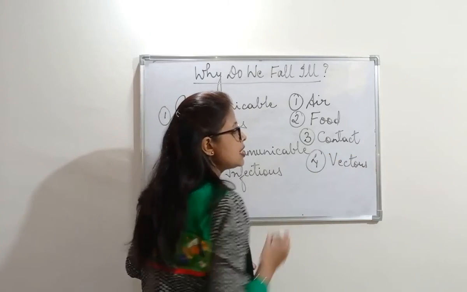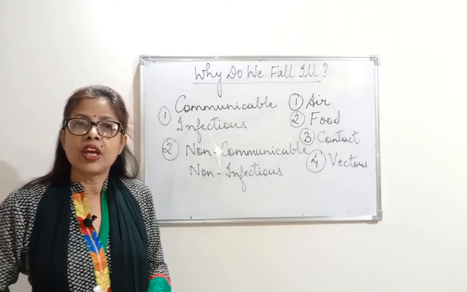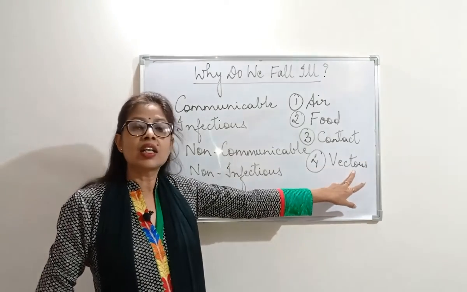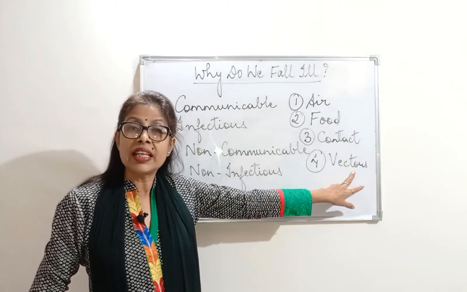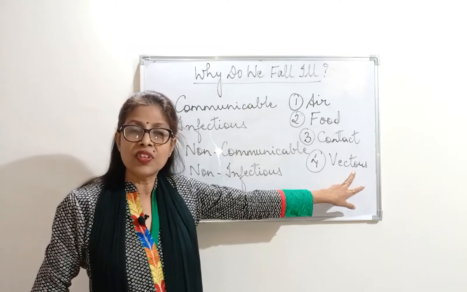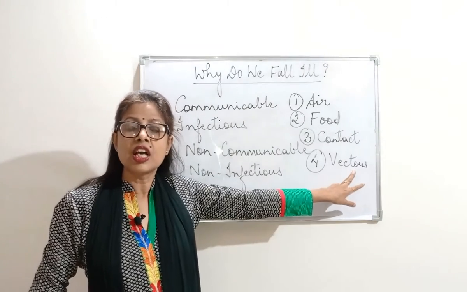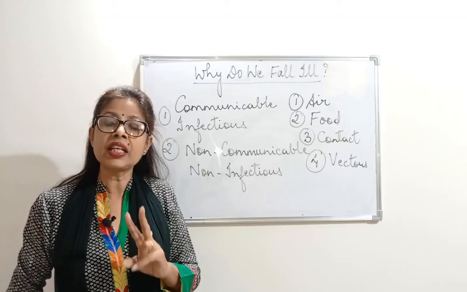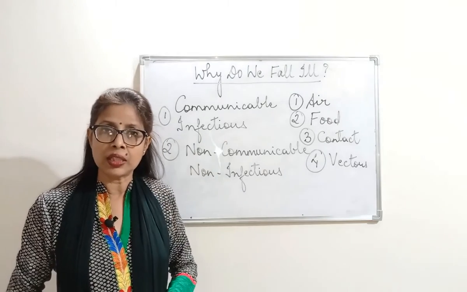Now, what are vectors? Vectors are those insects, or animals, which help in spreading a disease from one person to another.